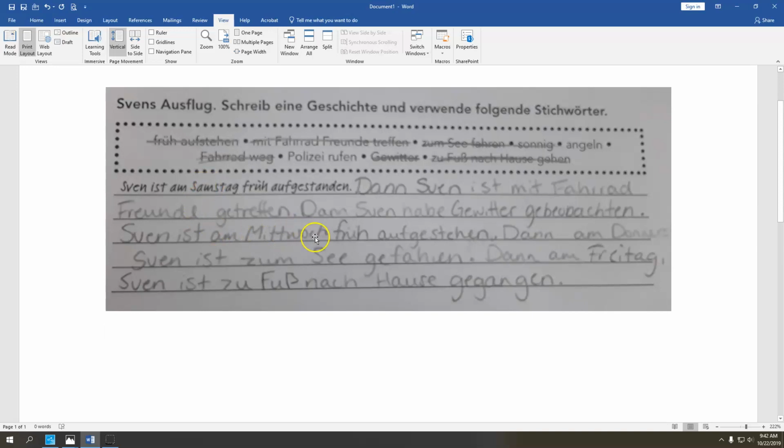Sven ist am Mittwoch früh aufgestanden. So in this formulation, he's on Wednesday early. We would just in German say, Sven ist früh Mittwoch aufgestanden. So this brings us to separable prefix verbs. The prefix auf, in this case, is going to be on the front of your verb. And then you're going to get the gestanden as your past participle, which is going to take you to aufgestanden.